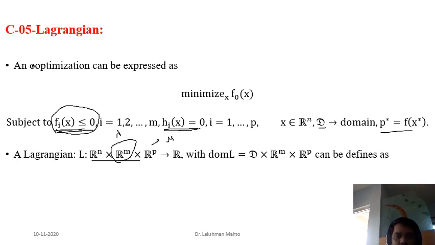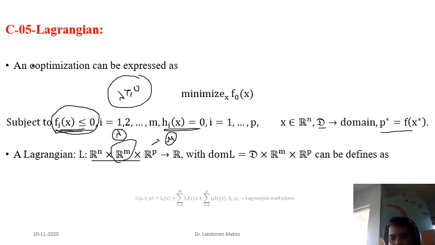Here lambda we will call the dual variable, and mu generally we won't call a dual variable because it is unconstrained in nature, while the dual variable is constrained in nature, because lambda will always take values component-wise greater than or equal to 0.